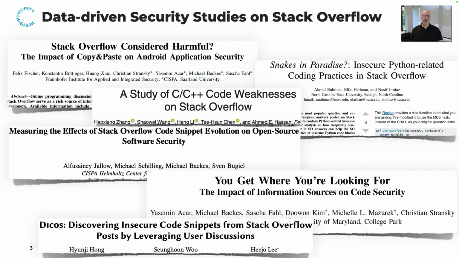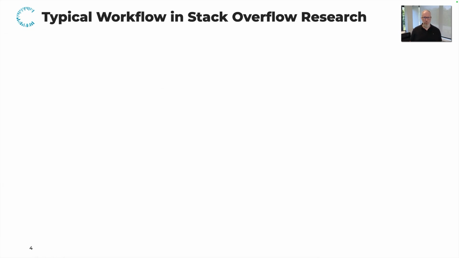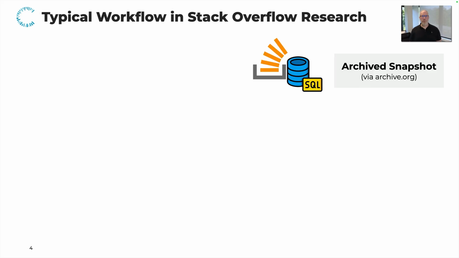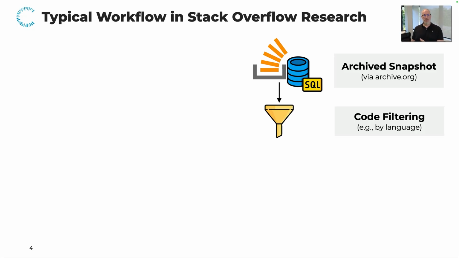So how do these studies generally progress? Well, they usually start with retrieving a snapshot of the Stack Overflow data at this point in time. They might then apply some filtering on this data. For instance, if they're only interested in certain programming languages or only the code snippets contained in the highest ranked or accepted answer post.